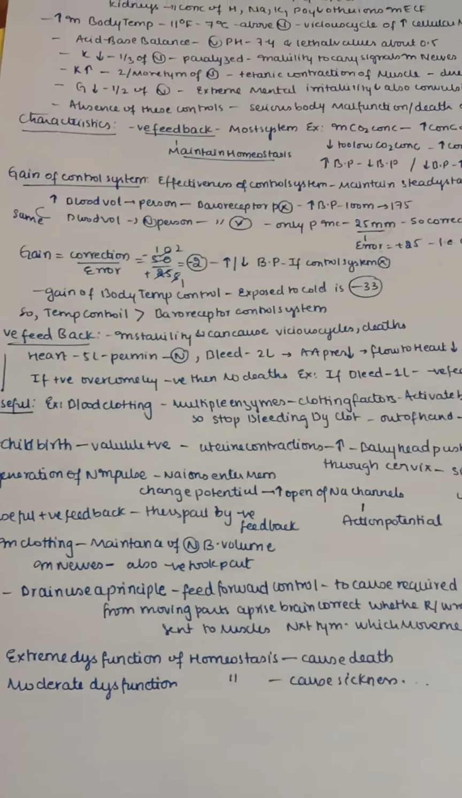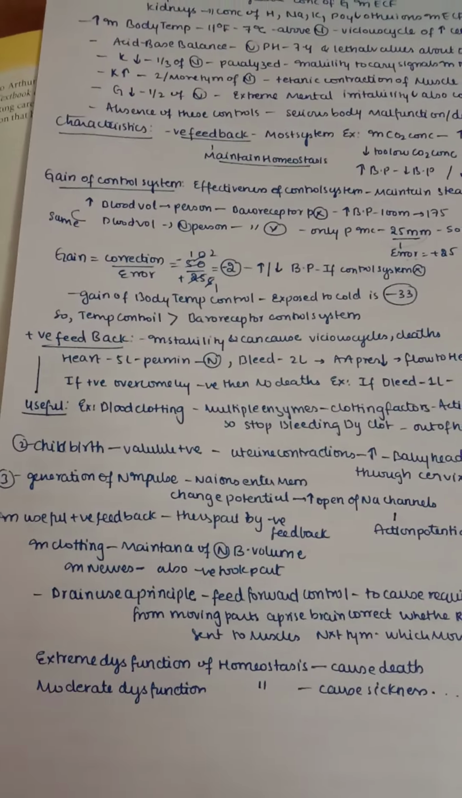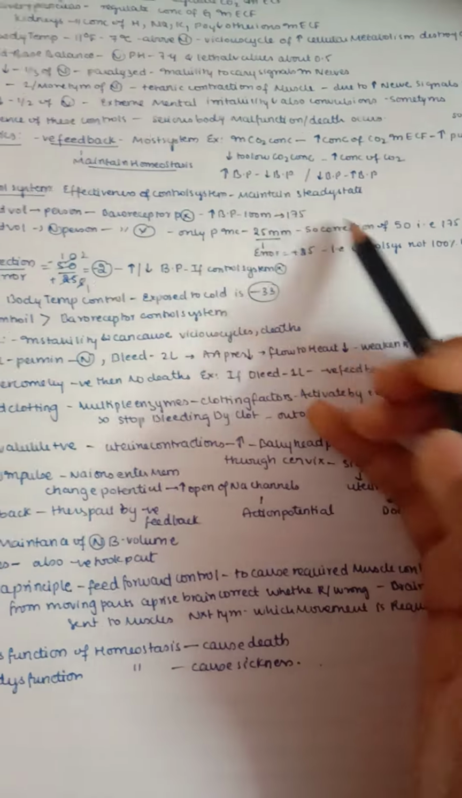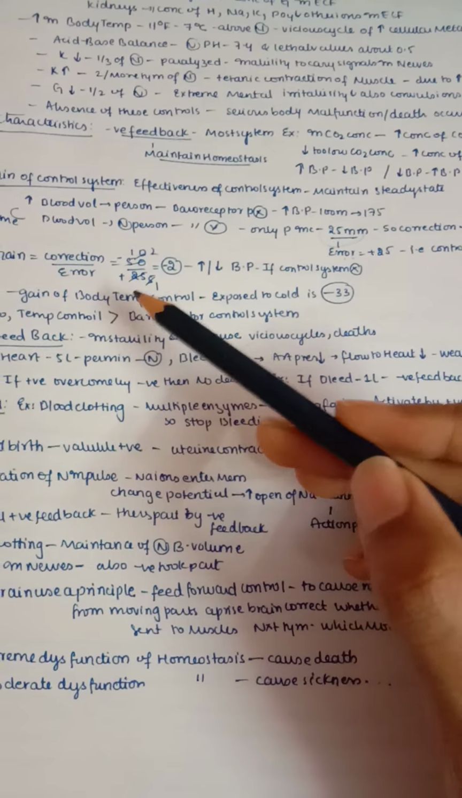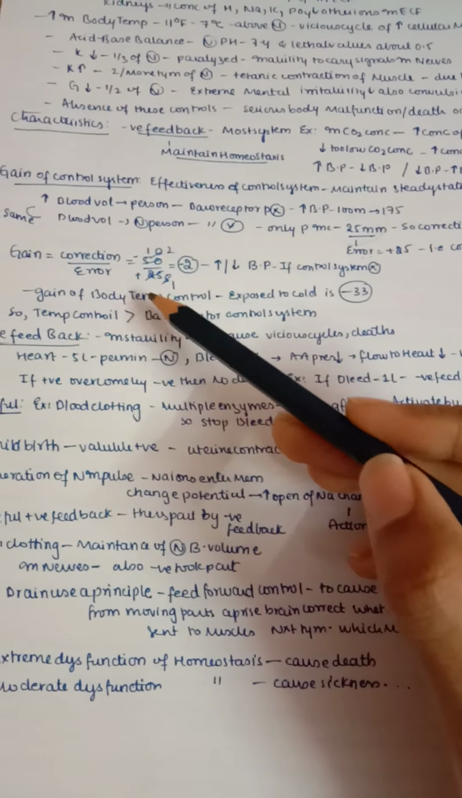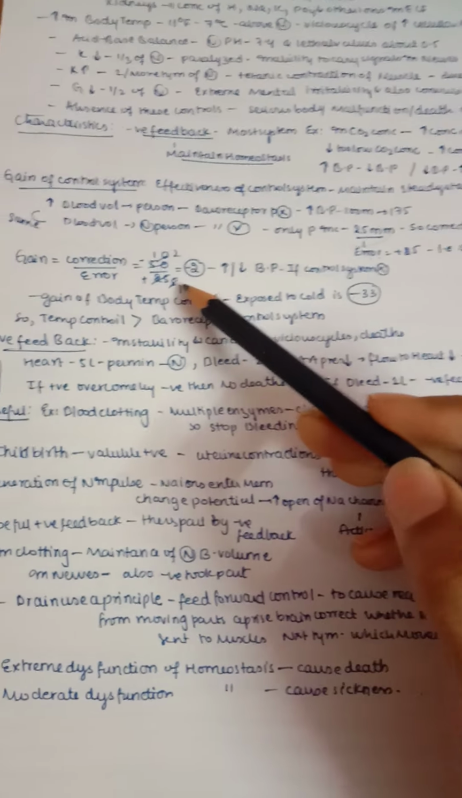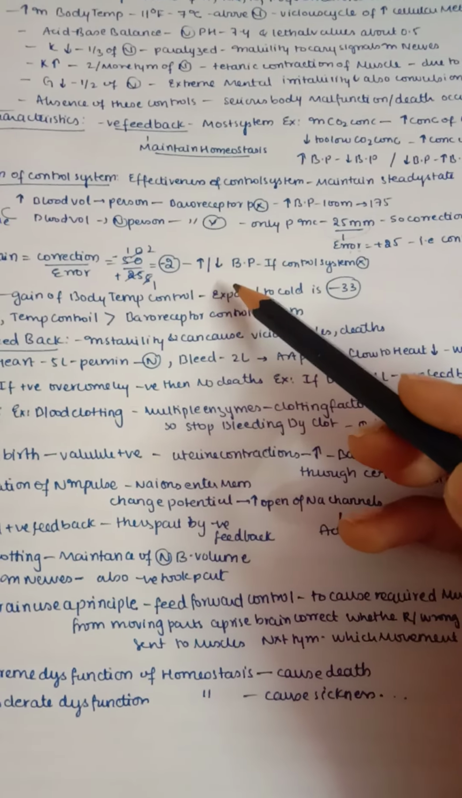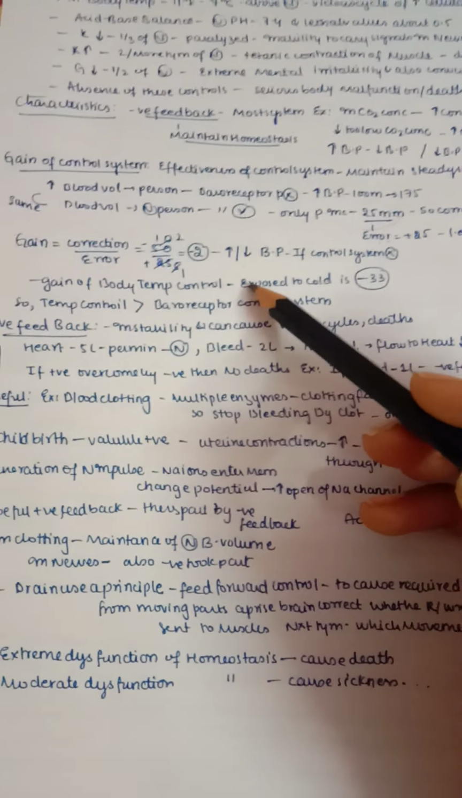So we have a formula: gain is equal to correction by error. Here the correction is 50 because the difference is 50, and the error is plus 25. So with minus 50 and plus 25, we get a gain of minus 2. So minus 2, there may be an increase or decrease in BP if the control system is not functioning.